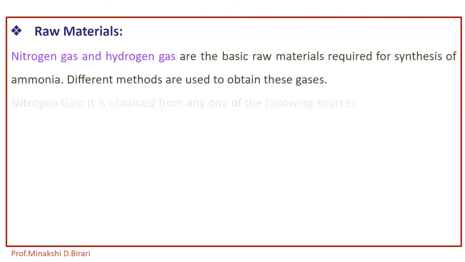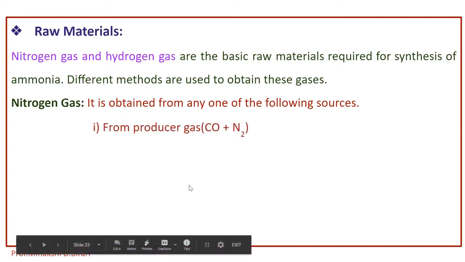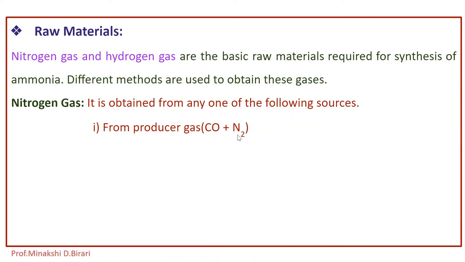Then nitrogen is obtained from various methods having different sources. Nitrogen gas is obtained from producer gas, that is CO plus N2. So what is water gas? That is CO plus H2, and producer gas is CO plus N2. And nitrogen gas is also obtained from air.